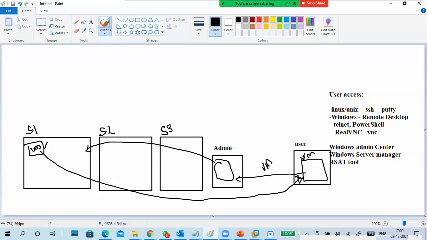The admin has to log into each server to manage or create virtual machines from the console, from his desktop. It is very difficult, right?